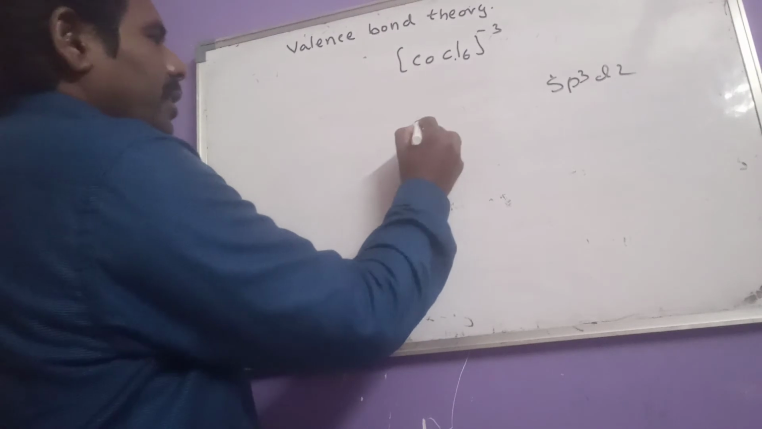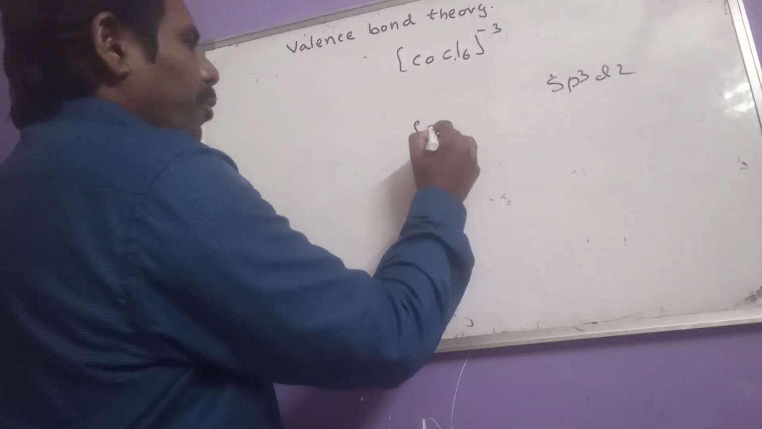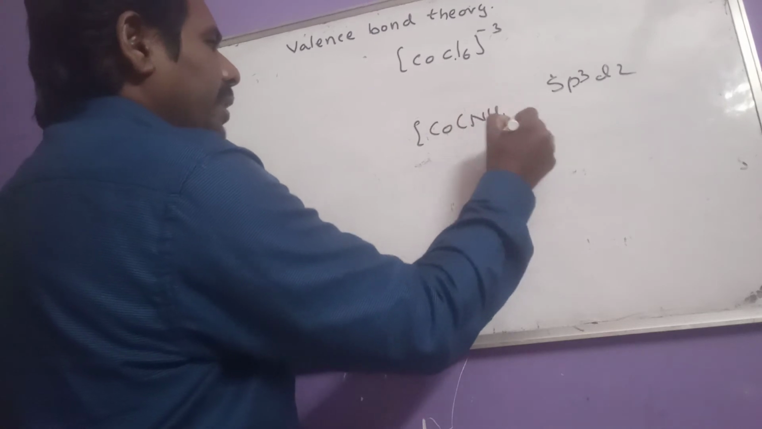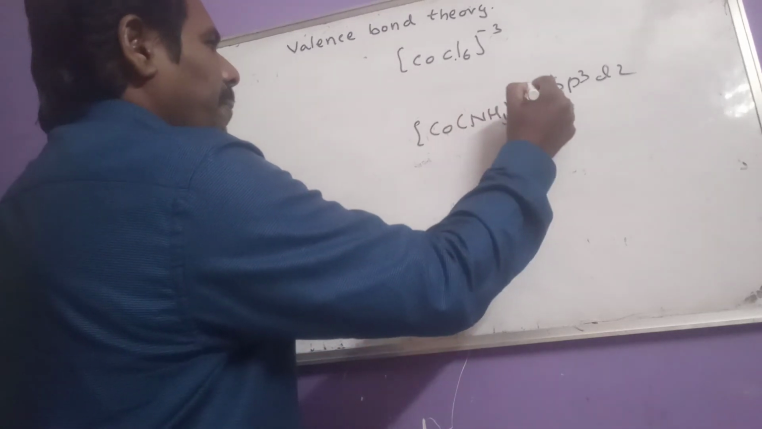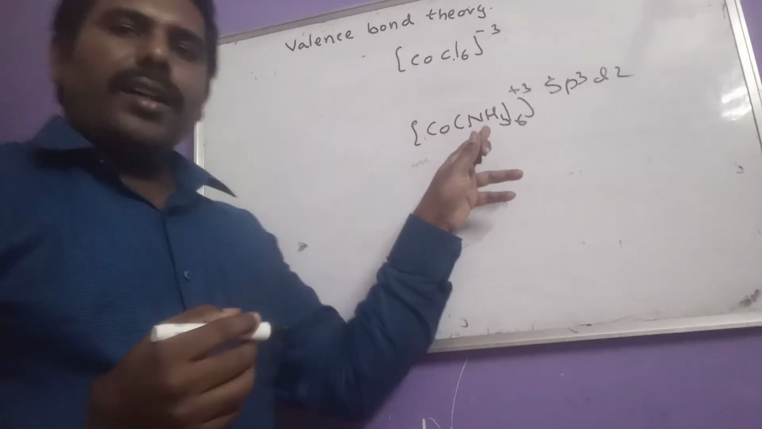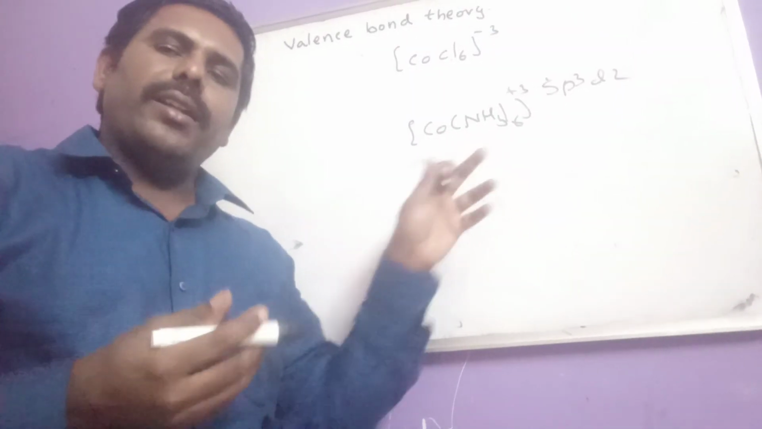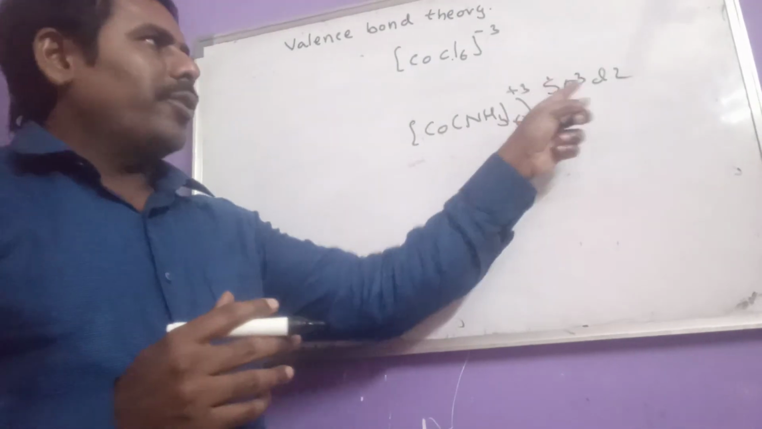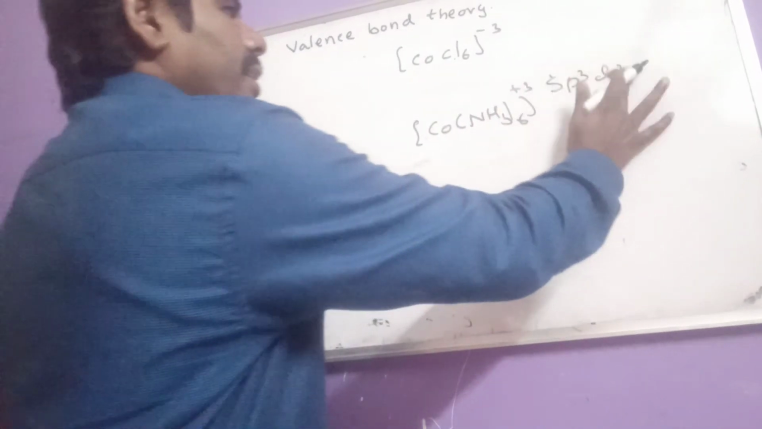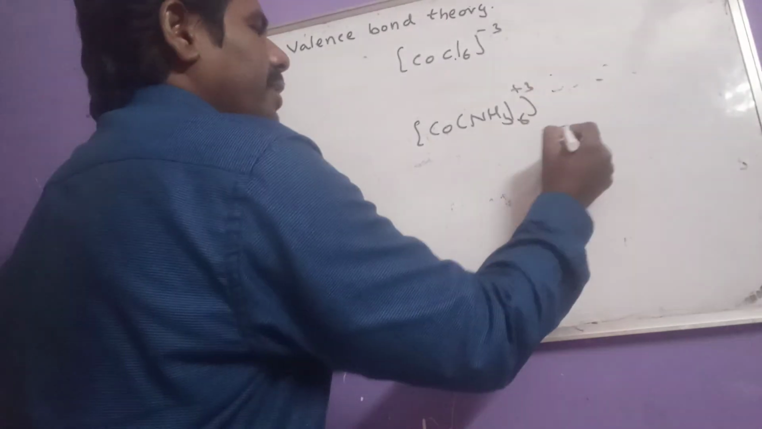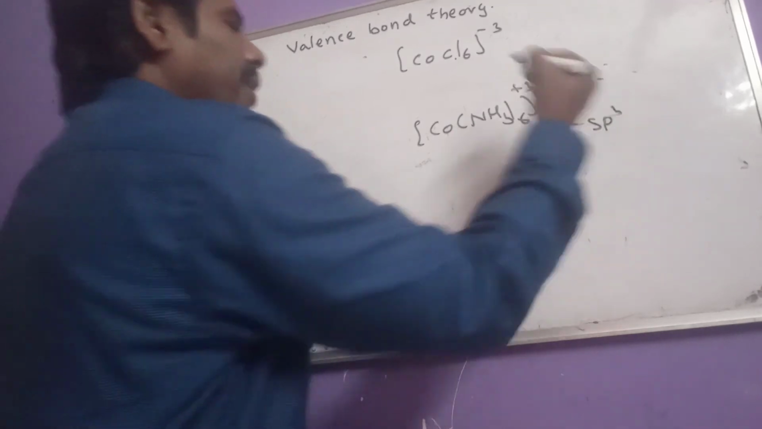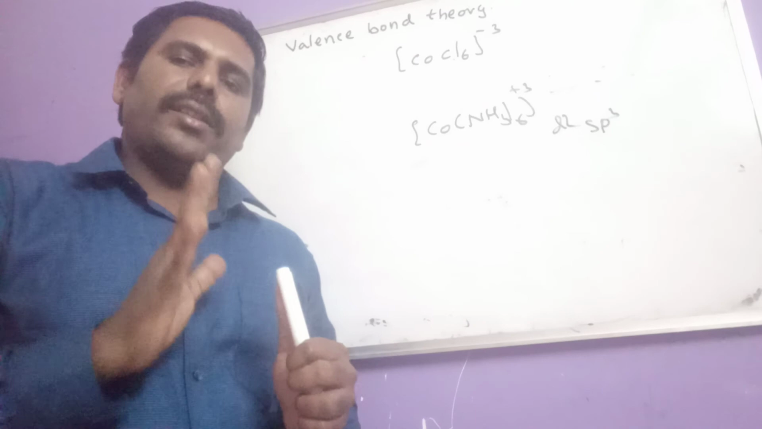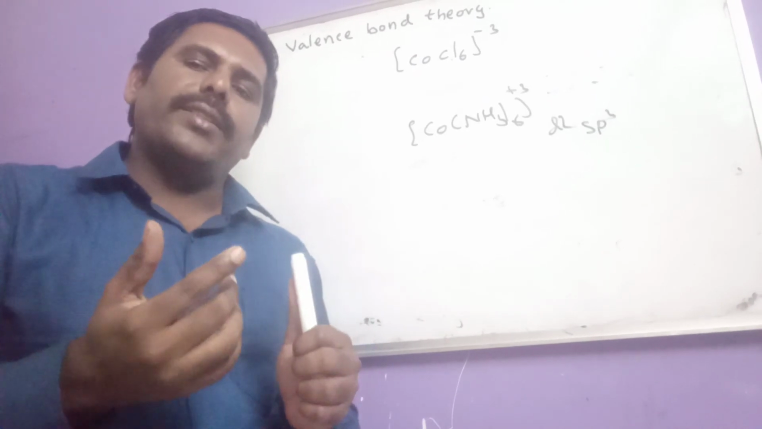For example, if strong ligands are approaching, strong ligands meaning CO, NH3, CN, and 6 strong ligands are approaching, we have to say it is an inner orbital complex. Therefore, sp3d2 is not the correct answer. Now we have to tell the hybridization is d2sp3 hybridization. But some exceptions are there. What are the exceptions we can see here?